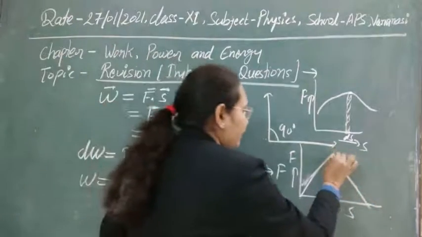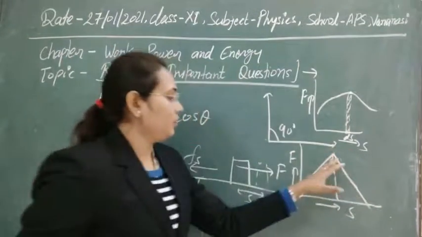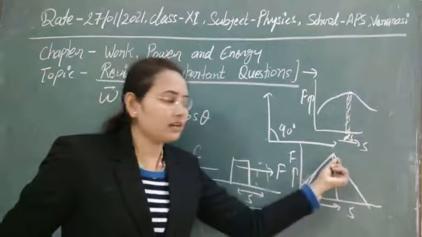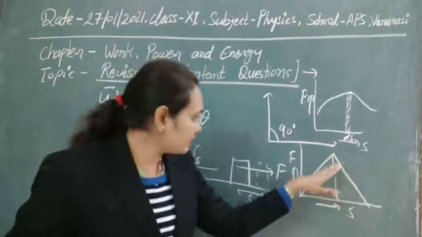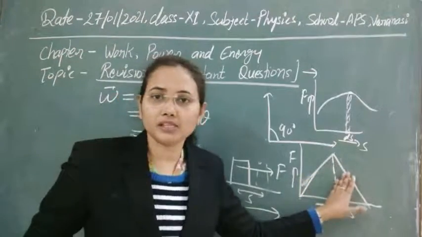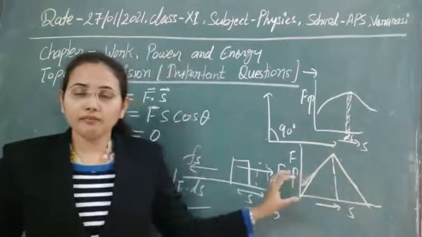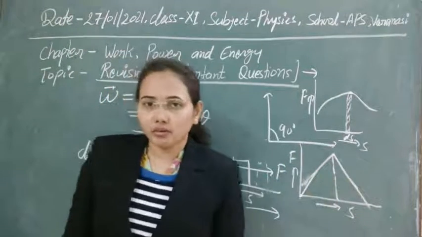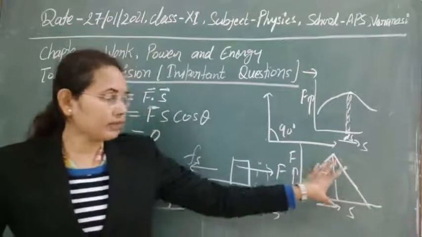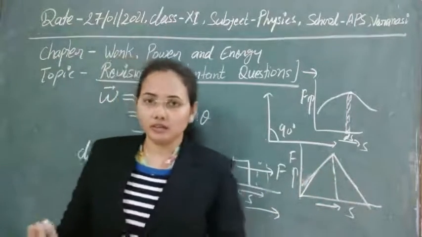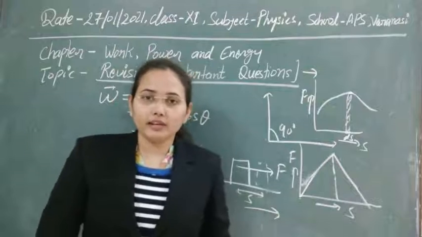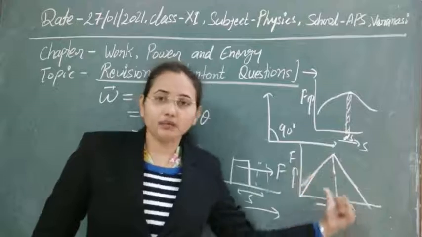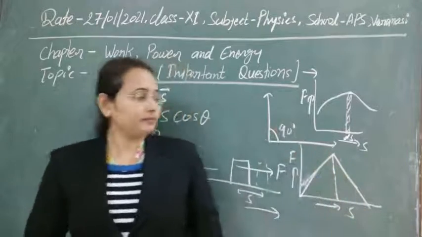We can divide the whole figure into two parts, or simply, as you are seeing, this is a triangular shape, and this is the total area covered by this curve. If you find the simple area of this triangle, that will give you the value of the work done. Graphical problems often come in your questions, so you can find work done by using simple area or by calculating the area under the F-s curve.